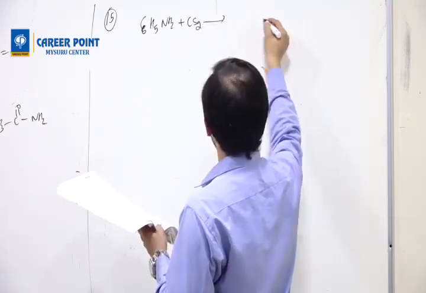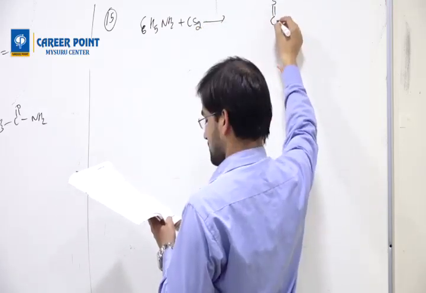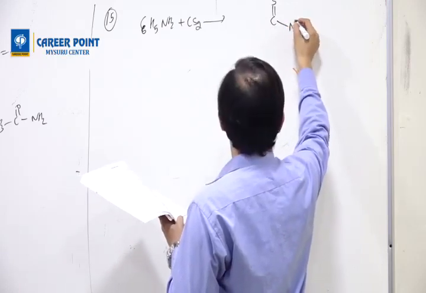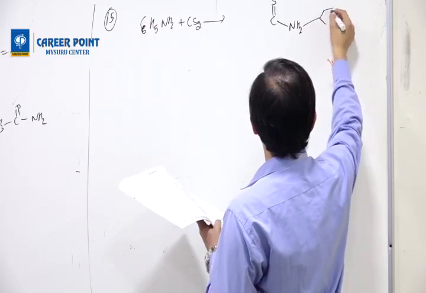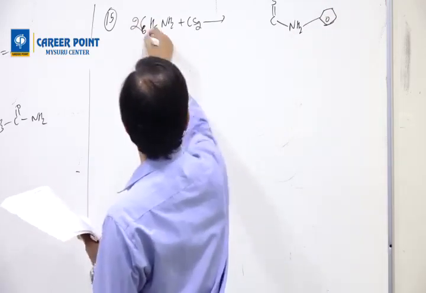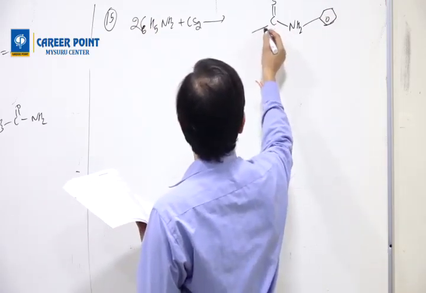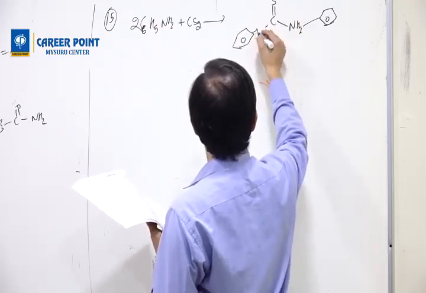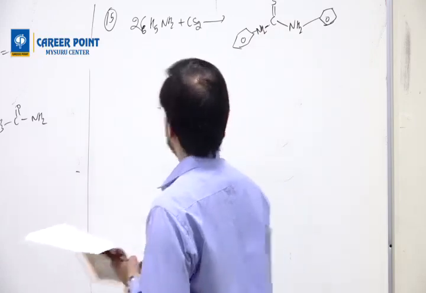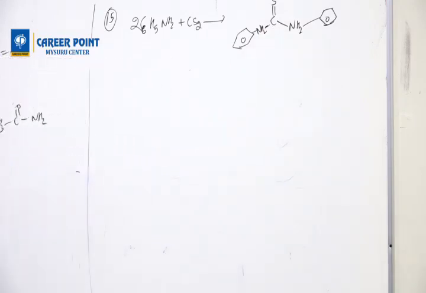So what we get is carbon, sulfur, and we take 2 phenyl rings in the middle, with NH on each side. So diphenyl thiourea plus H2S.